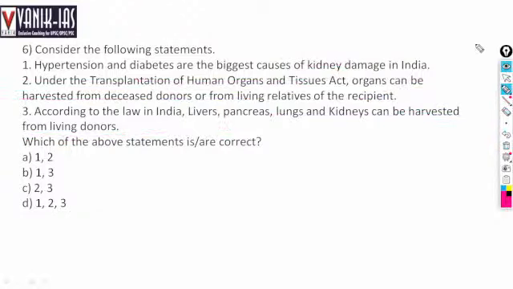Hypertension and diabetes are the biggest causes of kidney damage in India. Under the Transplantation of Human Organs and Tissues Act, organs can be harvested from deceased donors and from living relatives of the recipient. And third, according to the law of India, liver, pancreas, lungs and kidneys can be harvested from living donors.